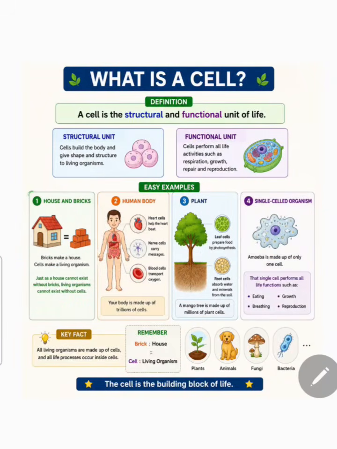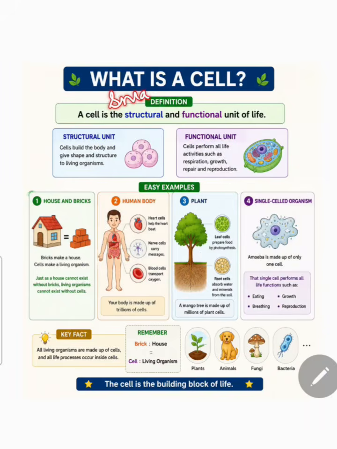Everyone, today we are going to learn about the cell, the basic unit of life. Have you ever wondered what our body, plants, animals and even tiny bacteria are made of? The answer is cells. What is a cell? Cell is a structural and functional unit of life.